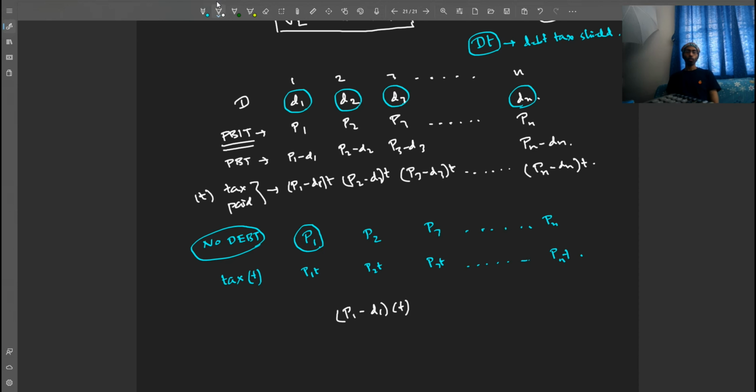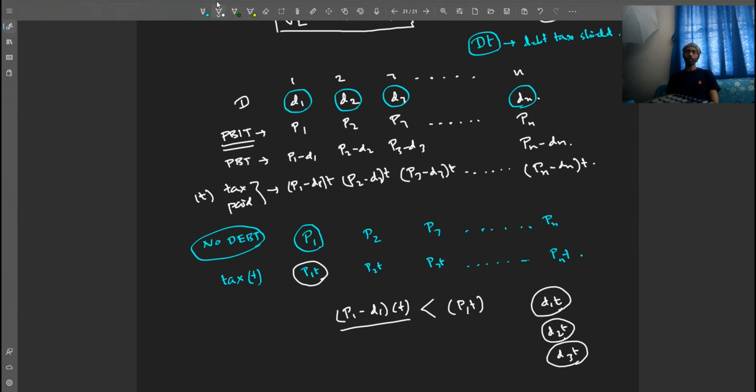But when there are no taxes, the amount paid is P1 into T, right? P1 into T. Obviously, you can see this amount, P1 minus D1 into T, will be less than P1 into T. By how much? By D1 into T amount. In period 2, this amount will be less by D2 into T amount. In the third period, the amount will be less by D3 into T amount, right?